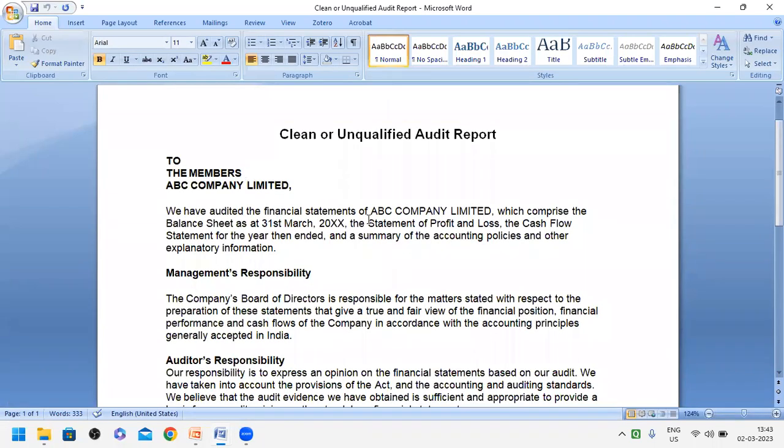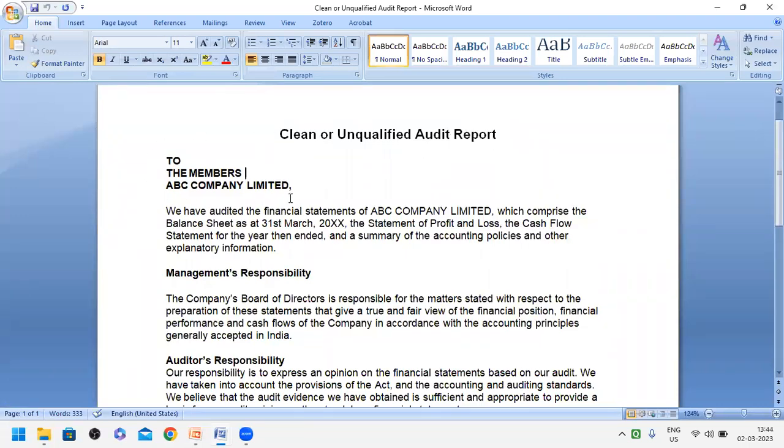Okay, let's move on to the answer. You may be asked, in this situation, what type of audit report are you going to write, and give the specimen copy also. You may get a question. Here they have given clear cut information to you that there is no objection from the auditor point of view, so he has to draft an audit report. In such a case, how does it write? Okay, so clean or unqualified audit report.